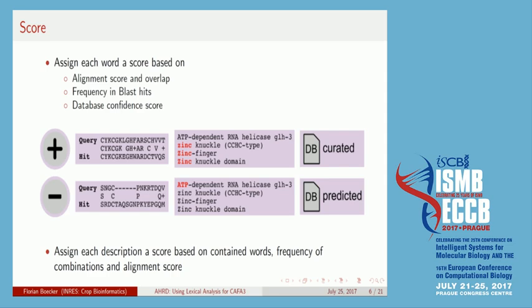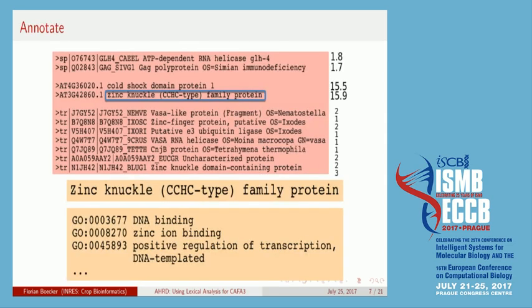And if the description comes from a curated database, this increases the score as well. And if it's from a predicted database, like TrEMBL, we decrease the score. We then assign each description a score based on the words contained in it, the frequency of the combinations of those words, and the alignment score.